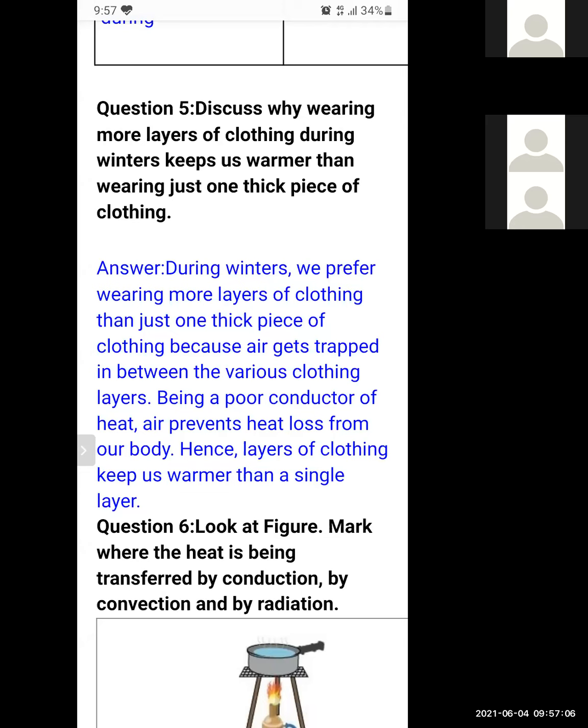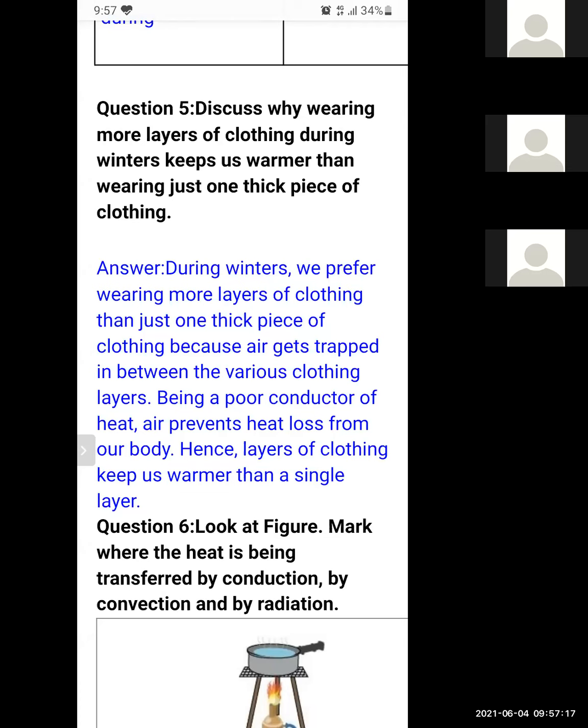It will not allow our body heat to go outside, because air is a poor conductor of heat. Hence layers of clothing keep us warmer than a single layer, because in a single layer there is no layer of air. But when we wear 2 layers or 3 layers of clothes, in between each layer there will be air, and air is a poor conductor of heat. It prevents heat loss from our body. That is why we prefer to wear more layers of clothing, which keep us warmer than a single layer.